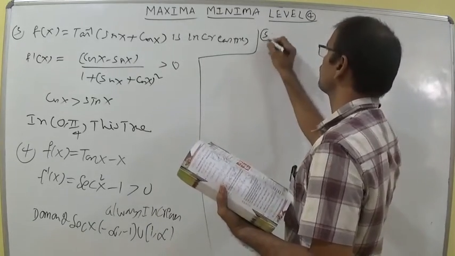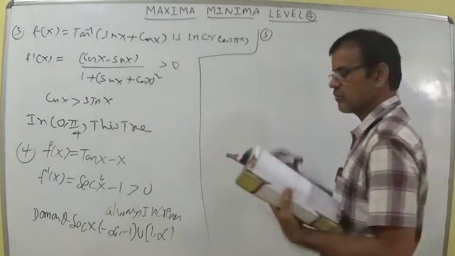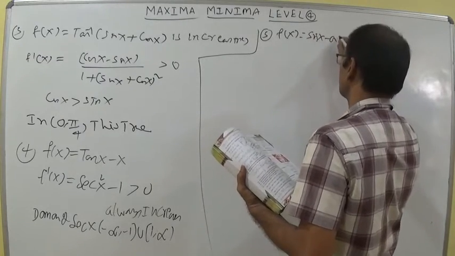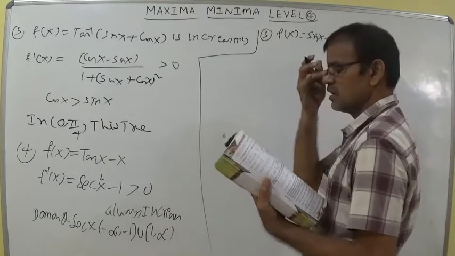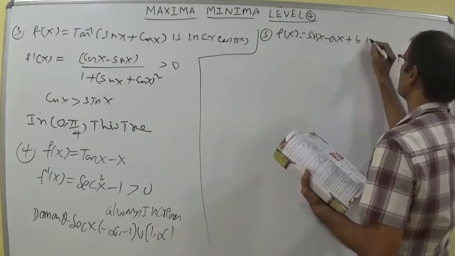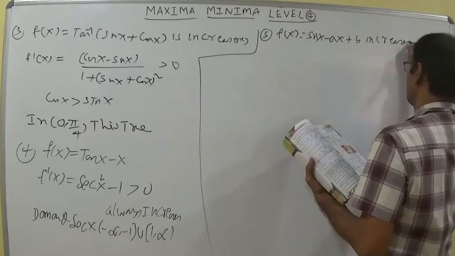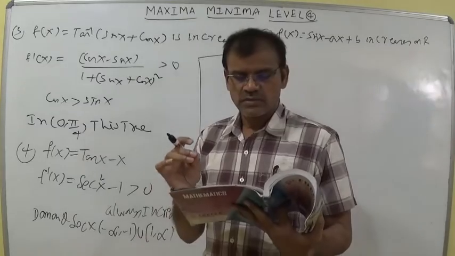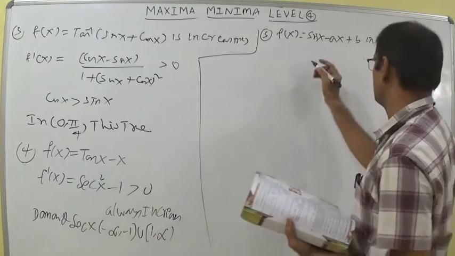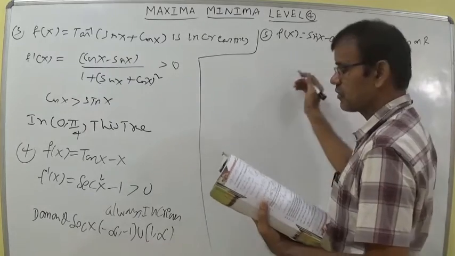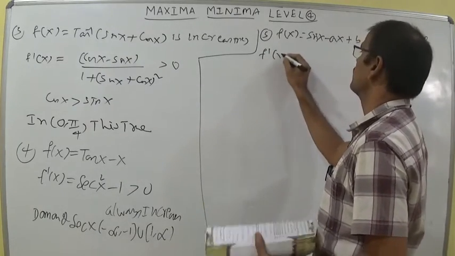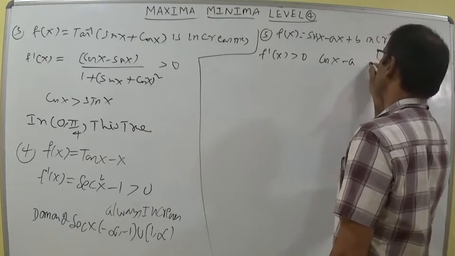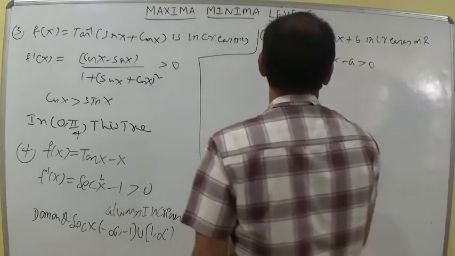Let us discuss the fifth question now. The value of a for which the function f of x is equal to sin x minus ax plus b increases on R. Whenever the function increases on R, the result depends upon the position of a. Increasing gives f dash x greater than 0. The derivative of sin x is cos x, so cos x minus a greater than 0.